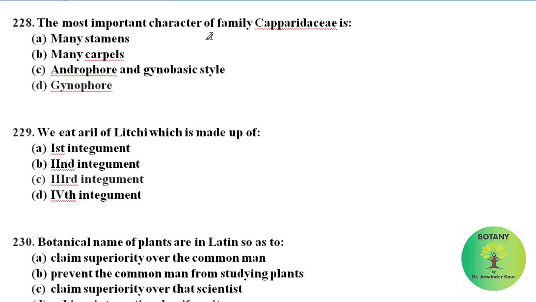The most important character of family Capparidaceae is the gynophore. Gynophore is a stalk bearing the gynoecium above the petals and stamens. The aril of lychee that we eat is made up of its third integument.